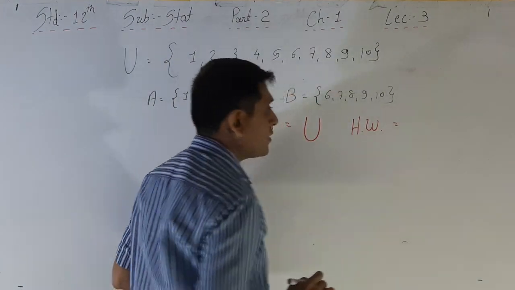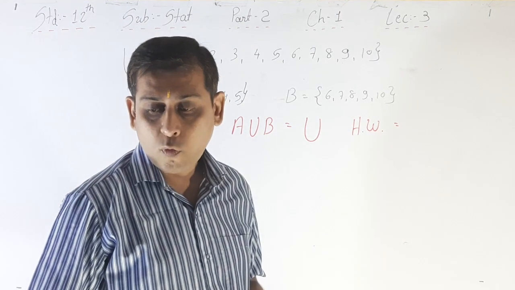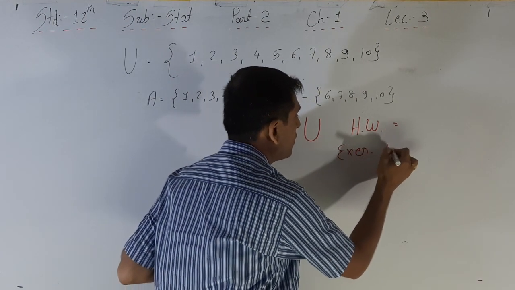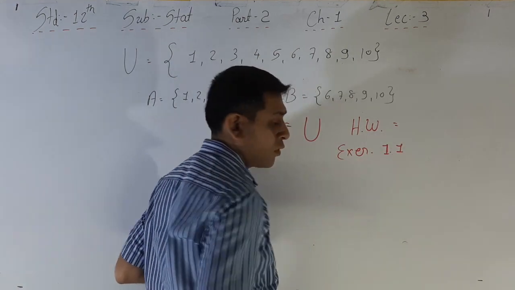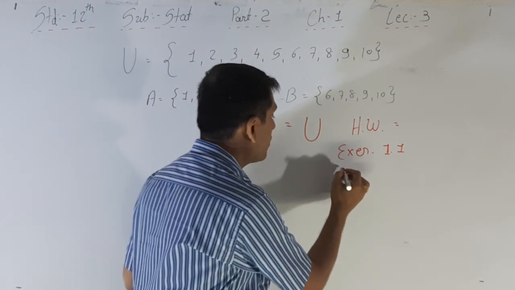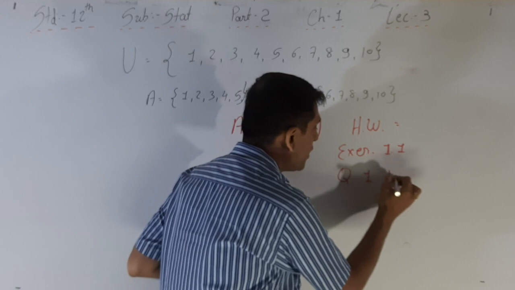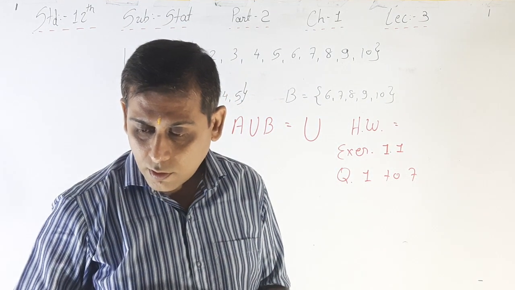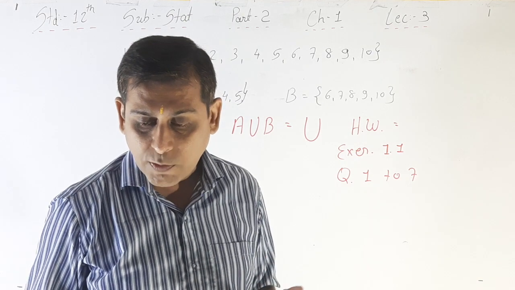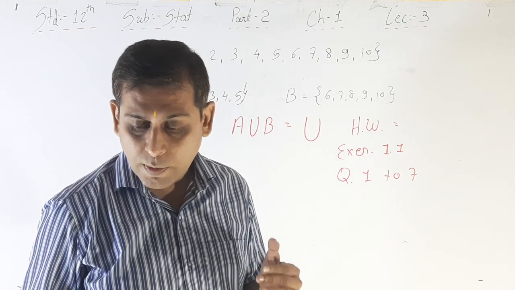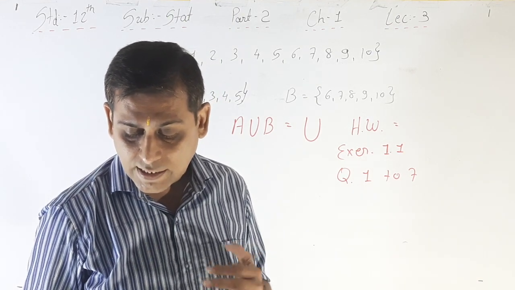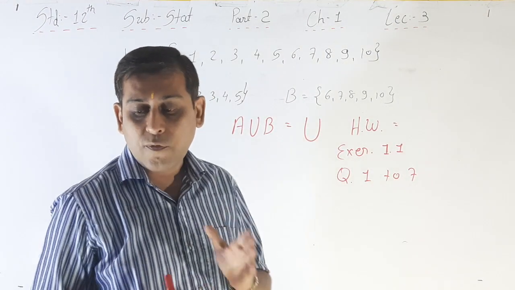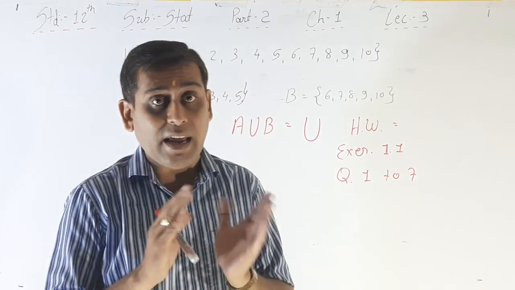Today's homework is from exercise 1.1, question numbers 1 to 7. Question number 1 is to set the sample space of a random experiment. Then questions 2, 3, 4, 5, 6, 7 are all events, and you have to write the different types of events and their examples.